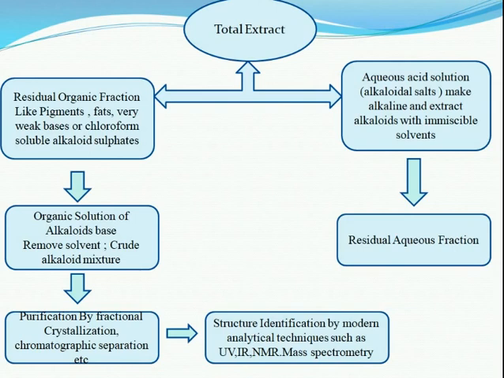This can be purified by fractional crystallization, chromatographic separation, etc. The phytoconstituent can be identified by using modern techniques like UV, IR, NMR and mass spectroscopy. The aqueous acid solution, that is the alkaloid salts, may be made alkaline and the alkaloid extracted with an immiscible solvent, and you will get a residual aqueous fraction.